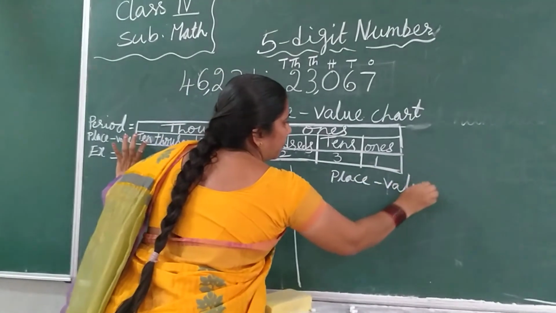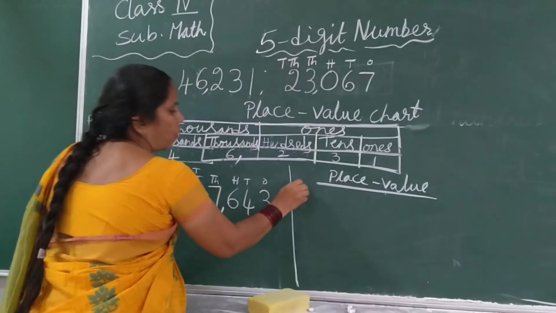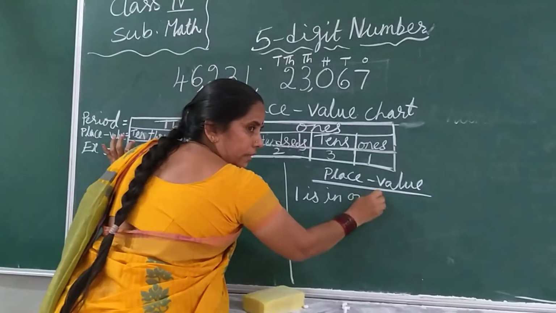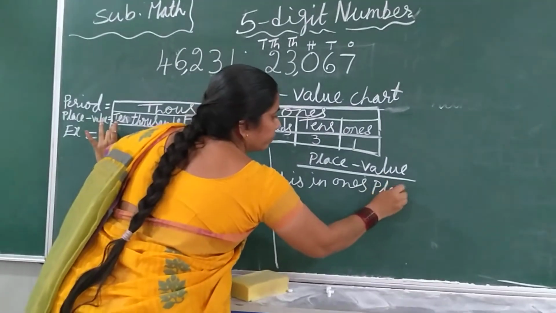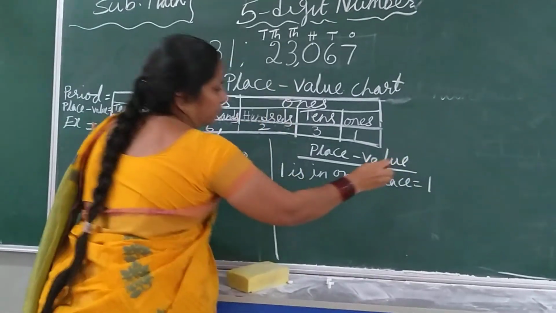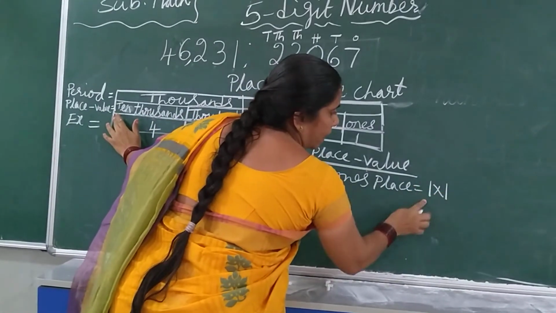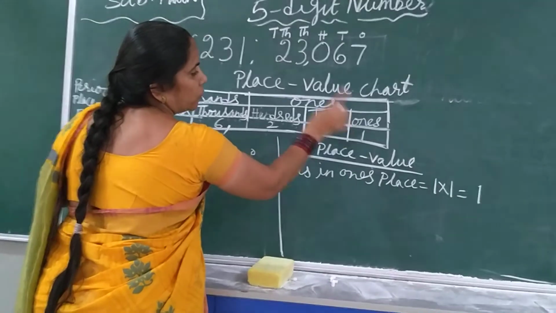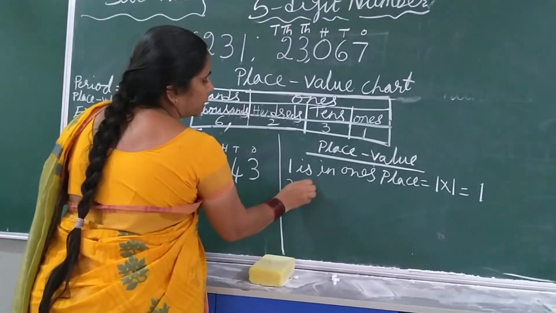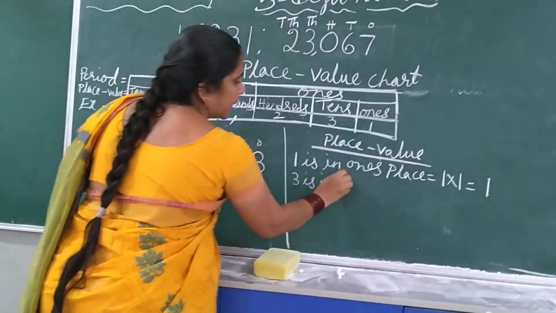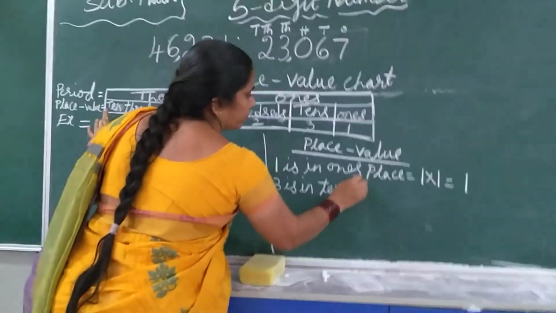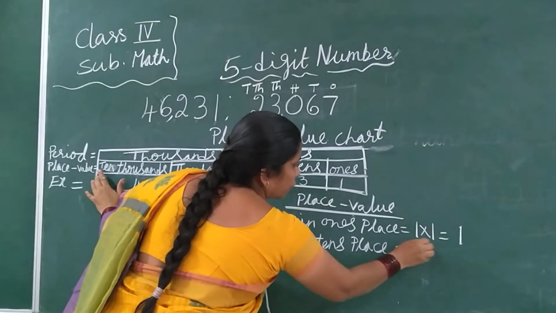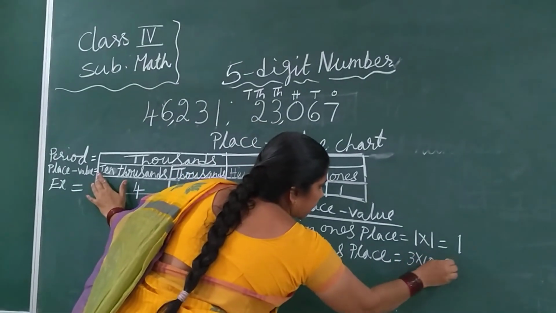How will you write the place value? 1 is in the ones place, that is 1. Ones place means 1. 1 one, that is 1. The place value is 1. Now 3 is in the tens place. Tens means that is 10. 3 into 10, that is 30.